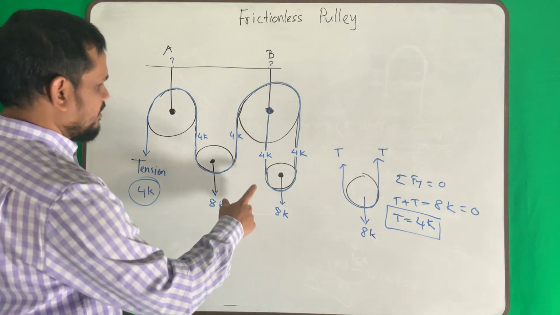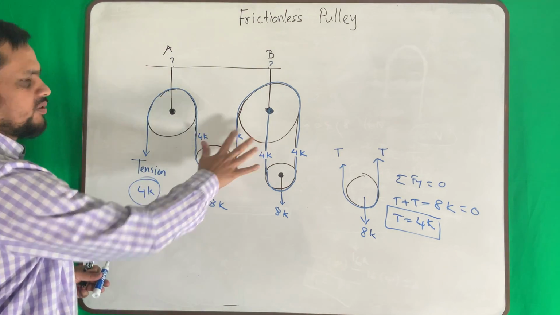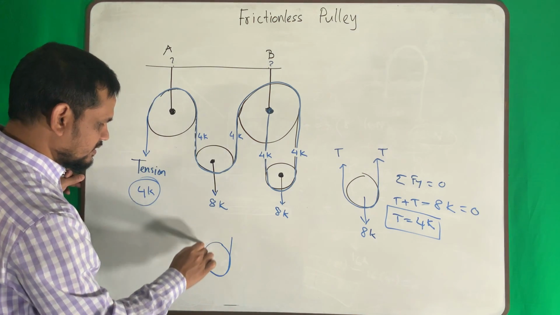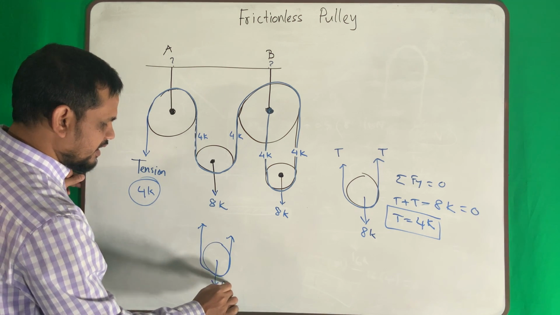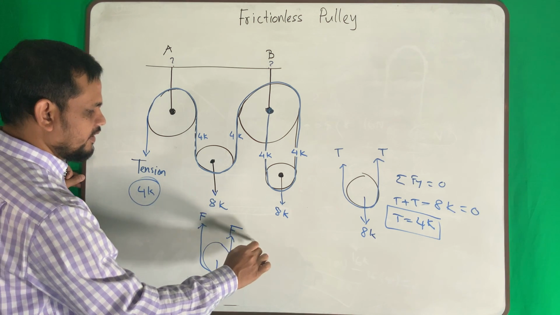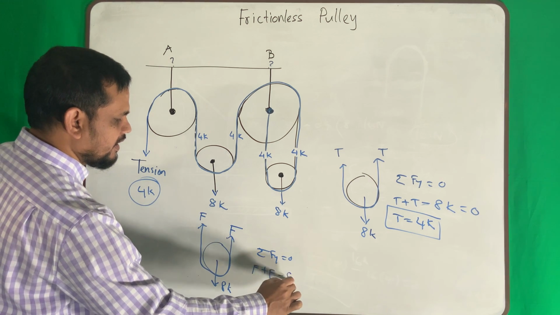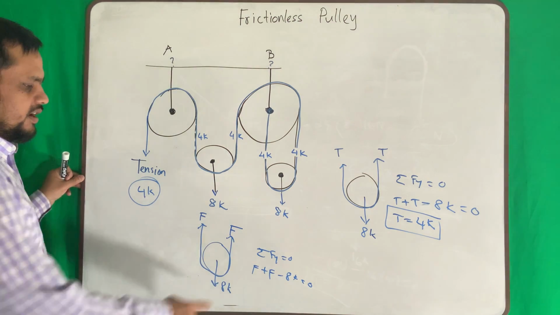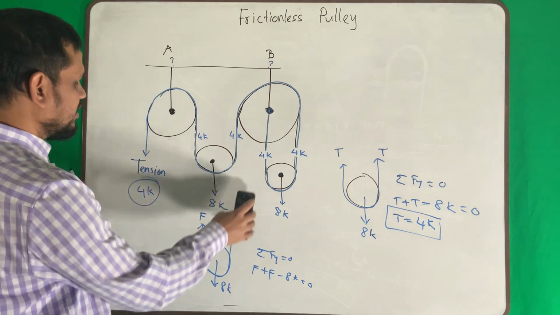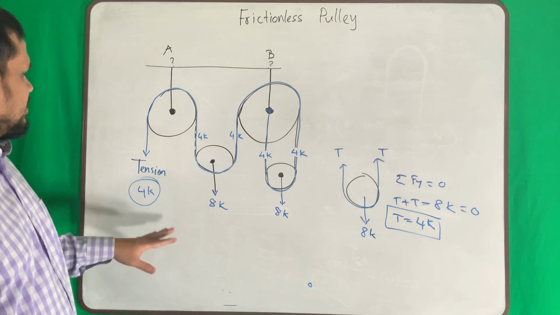How? Say I take this pulley, and I do not know the 4 kip. My load here is 8 kip. So again, what is my force? This time say F, this time say F. If I apply summation of Fy, F plus F minus 8 kip equals 0, that means F equals 4. So in a different way you can get the same answer. So you got the answer here, 4 kip. One answer is done.